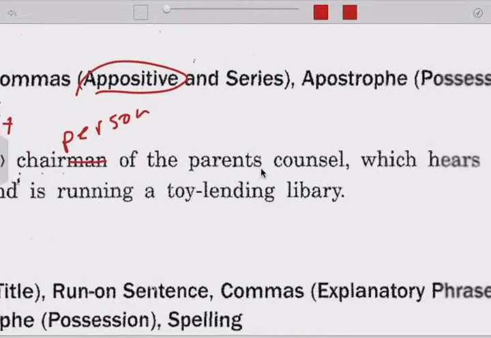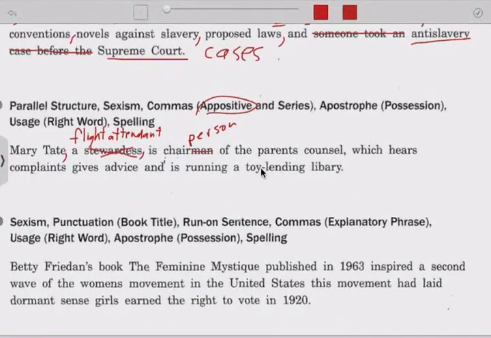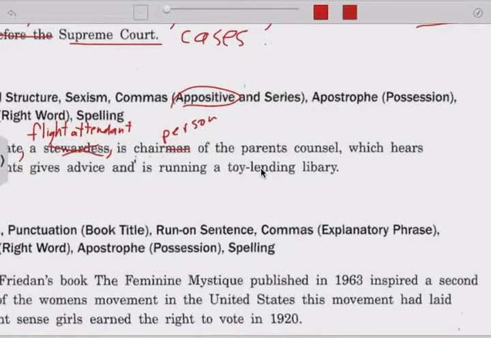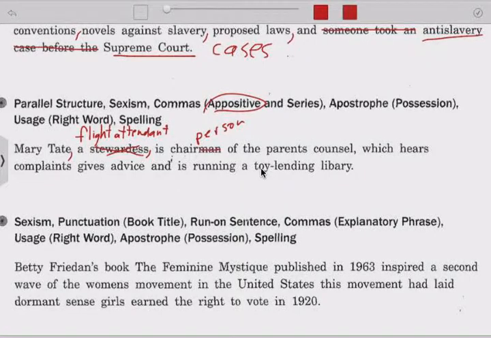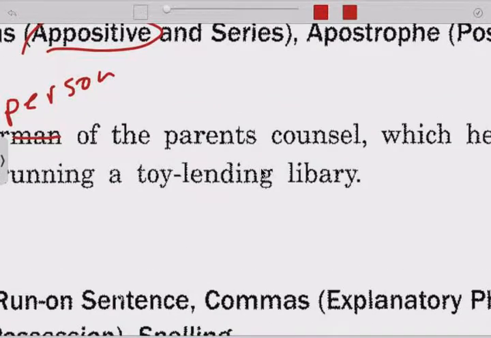Of the parents' council. Okay. I don't know if they want this capitalized or not, but whose council? The parents' council. So we definitely want, it's probably plural and possessive, so leave the S, put the apostrophe afterwards.